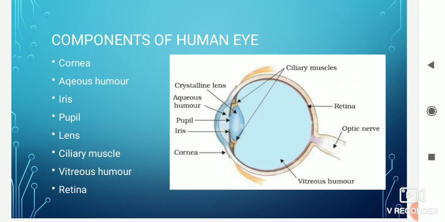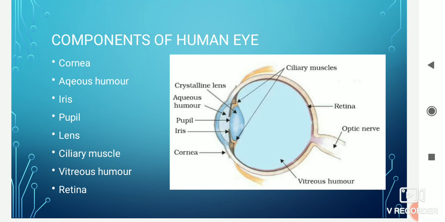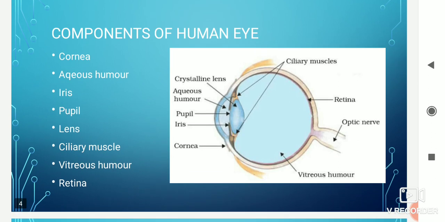Next is the aqueous humor. In between the cornea and the lens there is a space with a watery fluid, that is the aqueous humor. We will discuss its function. Next, there is a muscular diaphragm on both sides, that is the iris. Then there is the pupil, a small opening through which the light goes and focuses onto the lens. There is a convex lens in our eye.